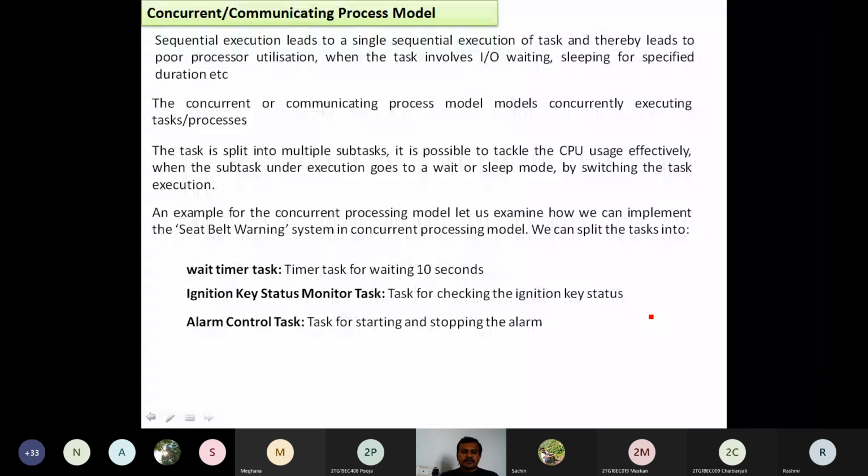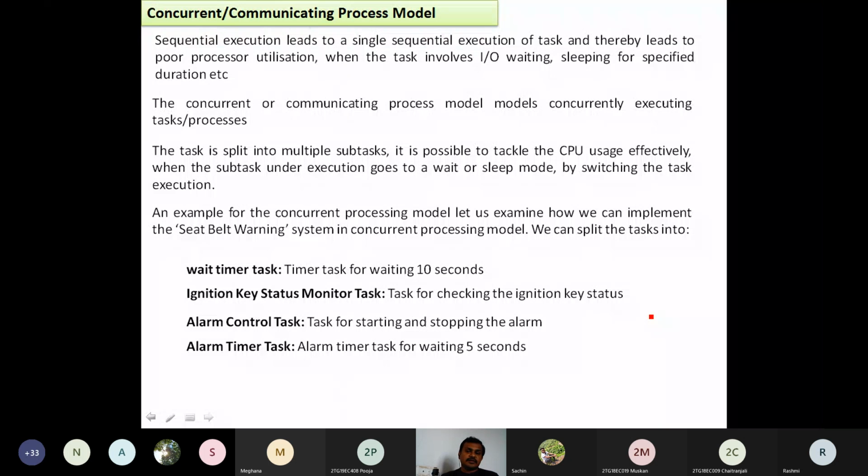Then the alarm control task, the task for starting and stopping the alarm. There we wrote separate functions, calling separate functions: start alarm, stop alarm. Now here only one task performs both starting and stopping the alarm. Then the alarm timer task, because in this example we have two timers: one is a 10-second timer, another is a 5-second timer. So here we are going to split those things. But what is going to happen in the previous concept?